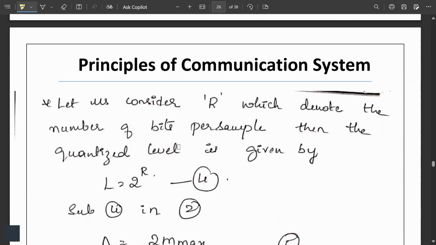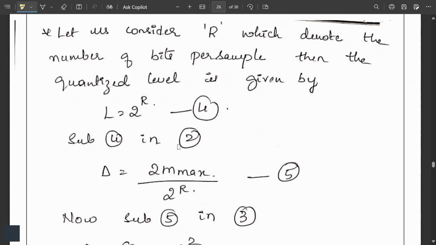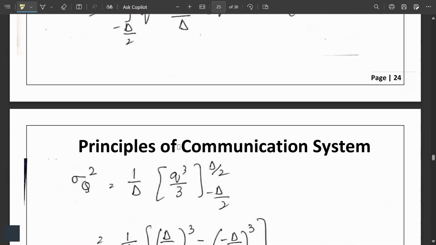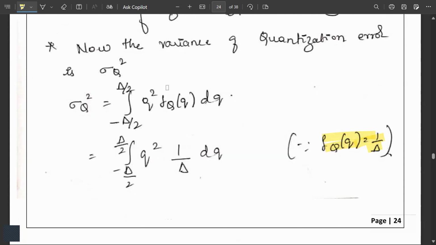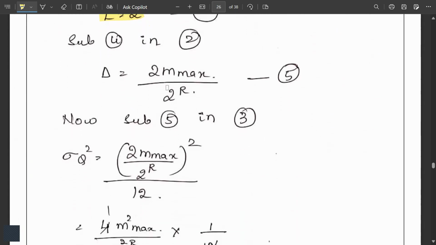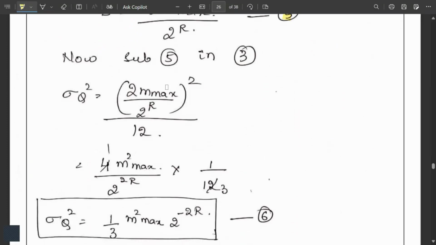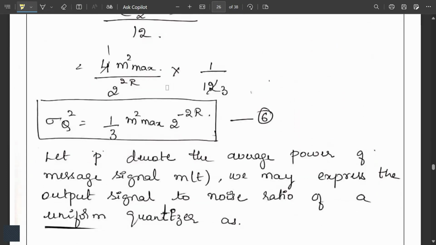Let us consider R to denote the number of bits per sample. Then the quantization level is given as L = 2 power R. So substitute this fourth equation in equation 2 that we had considered previously. That is, you have to substitute the L. What you get is delta = 2 m max divided by 2 power R. Now substitute this fifth equation in our equation 3, that is sigma q square. On substituting, taking the square, taking the reciprocal and solving, you get this sixth equation.